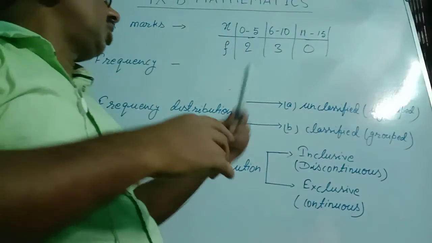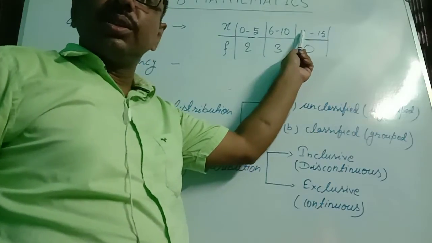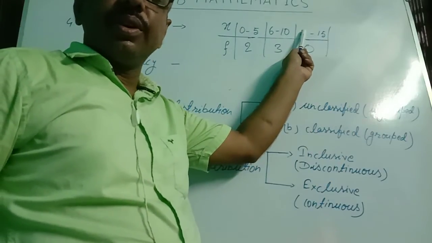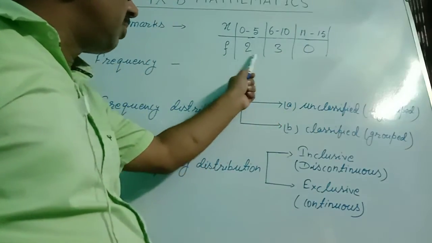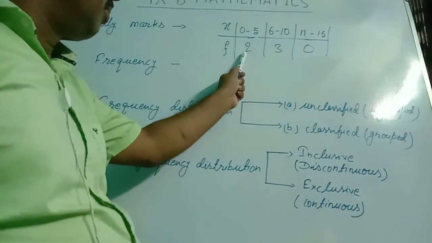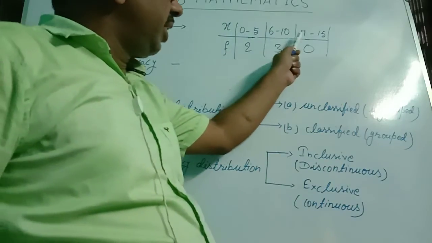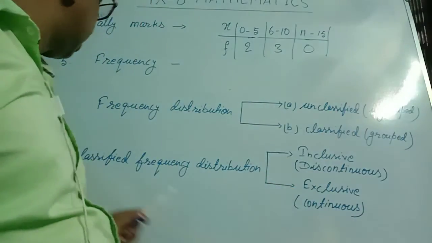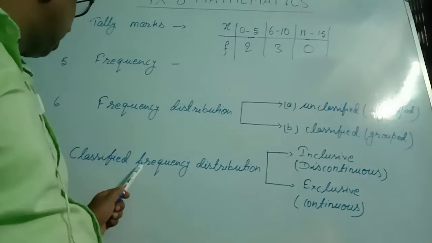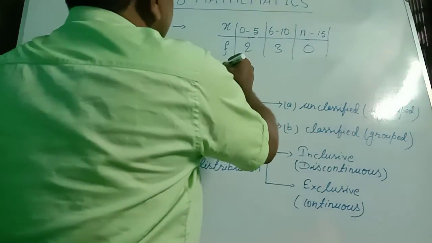So this nature of frequency distribution is for discontinuous variates, discontinuous variables. The frequency distribution for discontinuous variables is called inclusive or discontinuous classified frequency distribution.